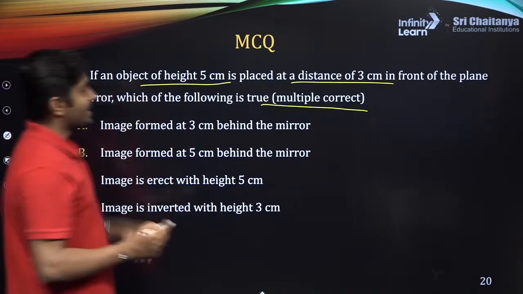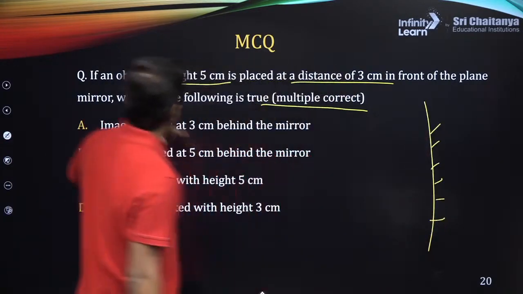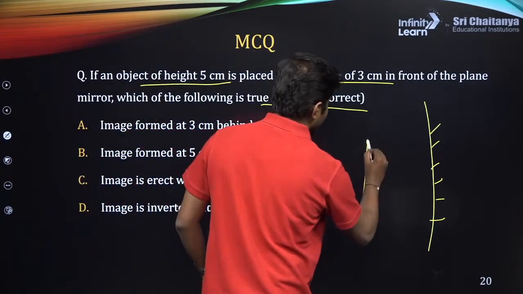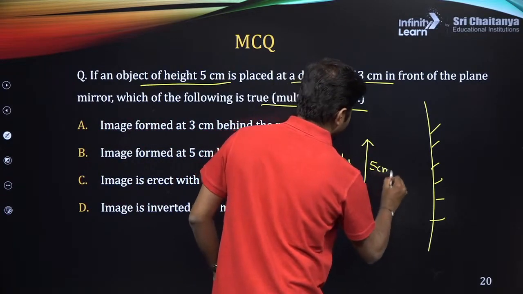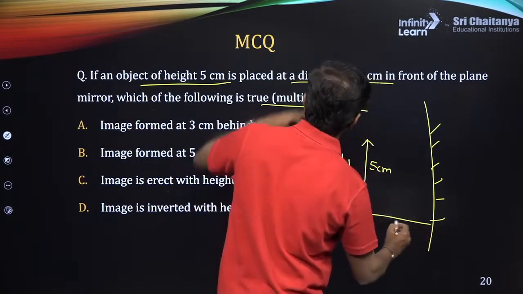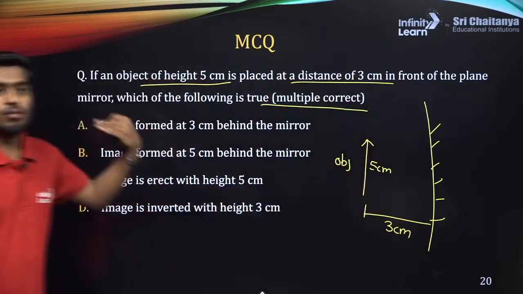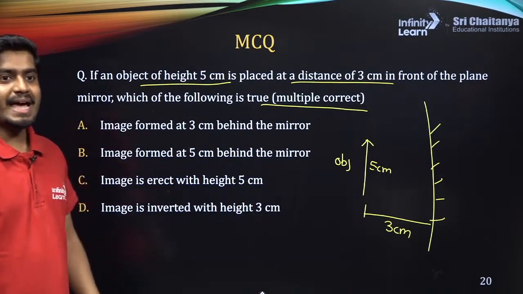So I'll draw the diagram. Let's suppose this is your mirror. Object is 5 centimeter height. So let's suppose there is an object, 5 centimeter in height and at a distance of how much? 3 centimeter. So where will the image form, and what are A and C?